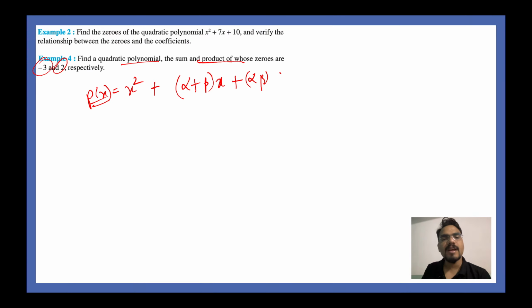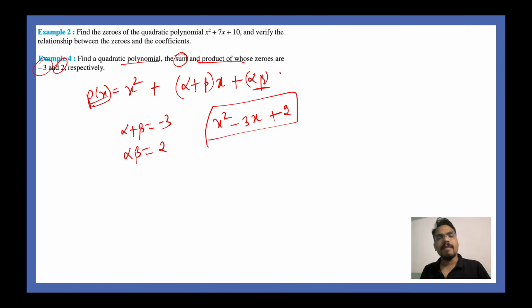It is saying that the sum of the zeros is minus 3. That means alpha plus beta is equal to minus 3. Also your alpha times beta is equal to 2. So your polynomial will be x square, alpha plus beta is minus 3 times x, plus alpha beta multiplied is 2. So your polynomial is x square minus 3x plus 2.